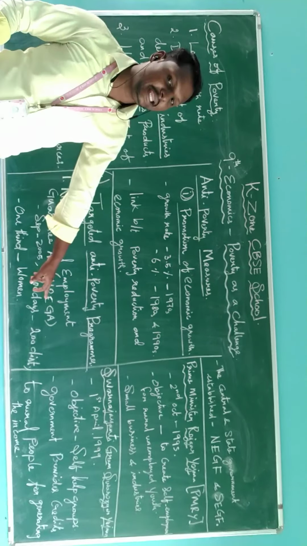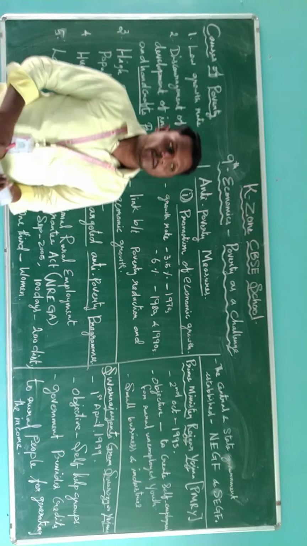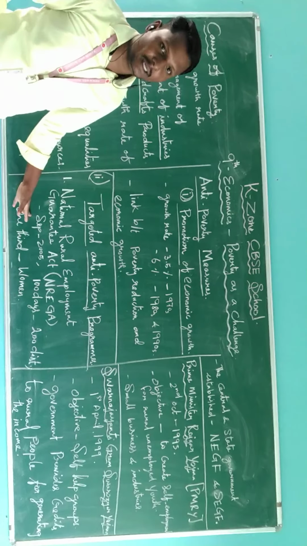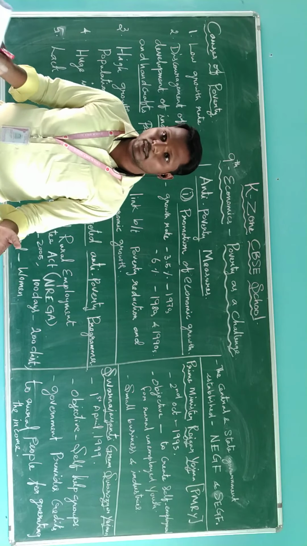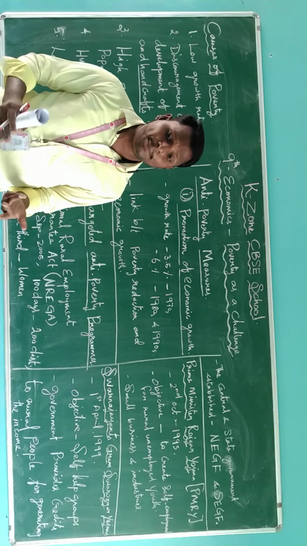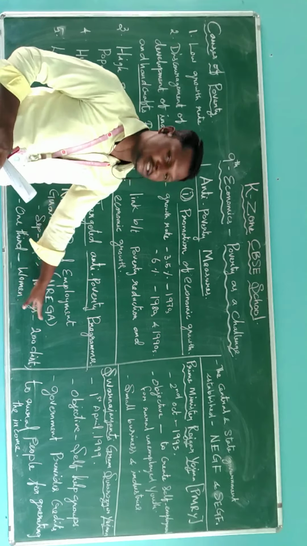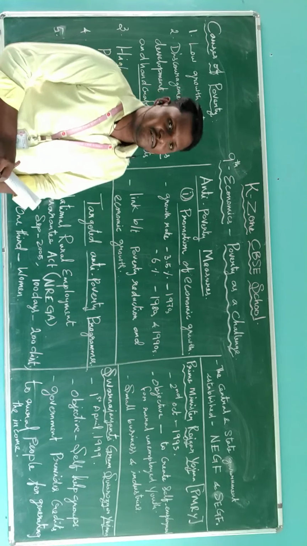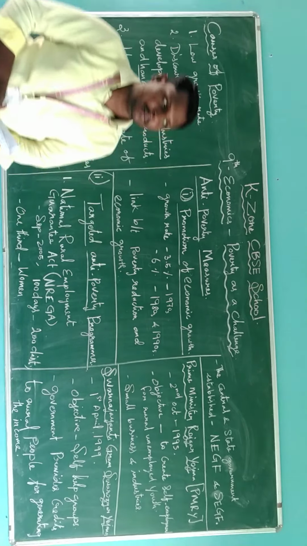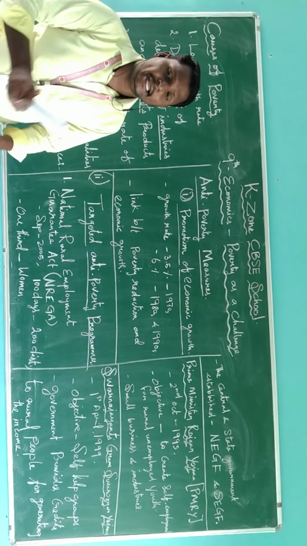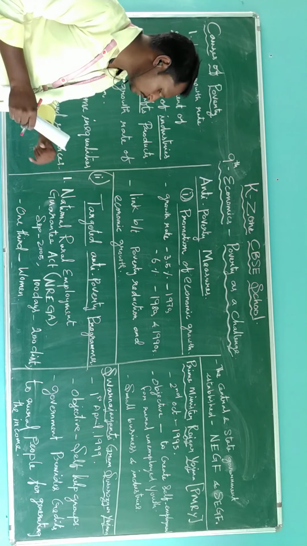That is NREGA. This is one of the famous, well-known schemes in our country. It started in September 2005 for people living in villages who were unemployed. It ensured 100 days of employment for the people. In the beginning, they started the scheme in 200 districts, and later it expanded to 600 districts. So these are well developed schemes.